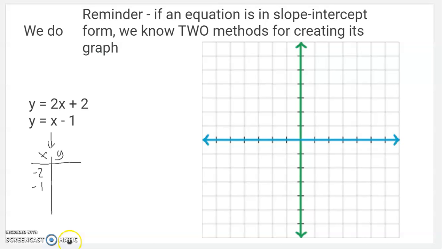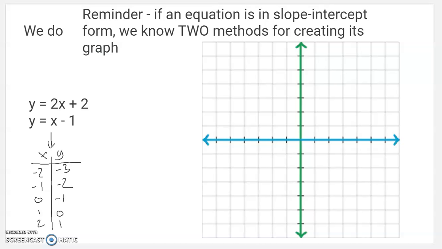So here's my normal inputs. If x equals 0, y equals 0 minus 1, which is negative 1. If x equals 1, 1 minus 1 is 0. If x equals 2, 2 minus 1 is 1. X equals negative 1, negative 1 minus 1 is negative 2. X equals negative 2, negative 2 minus 1 is negative 3. I'm going to take that and put that graph over here.